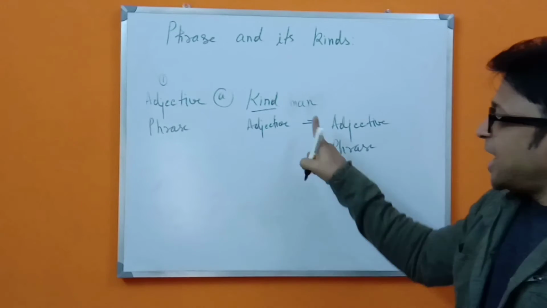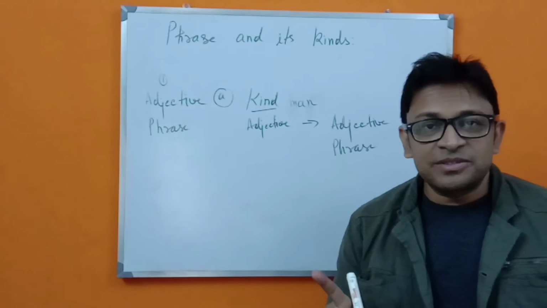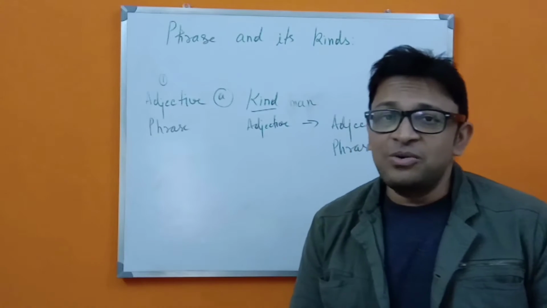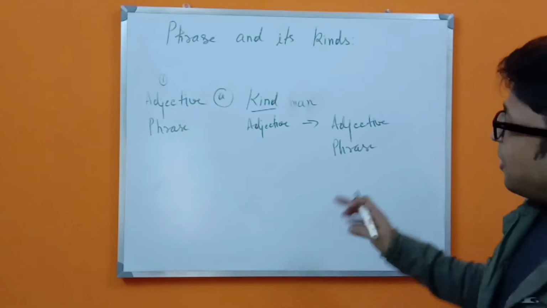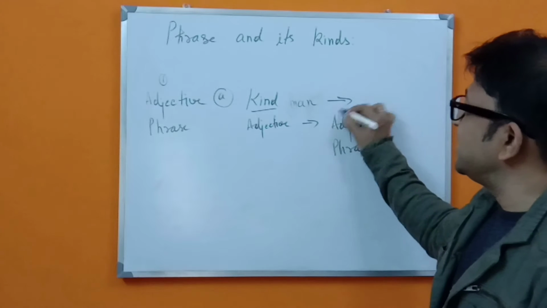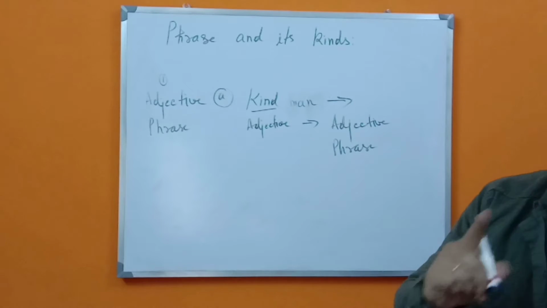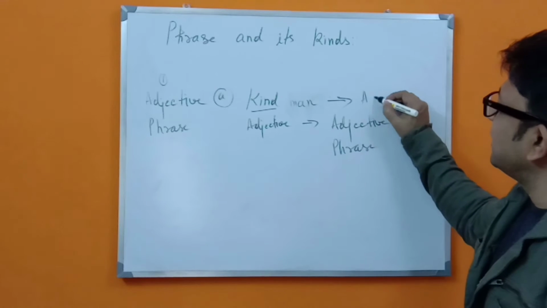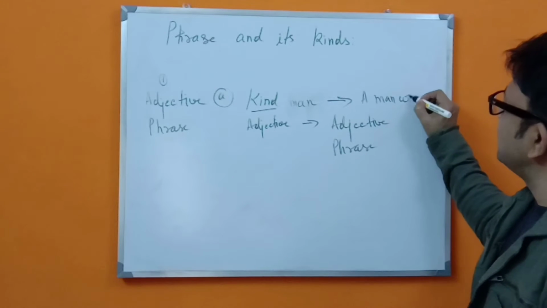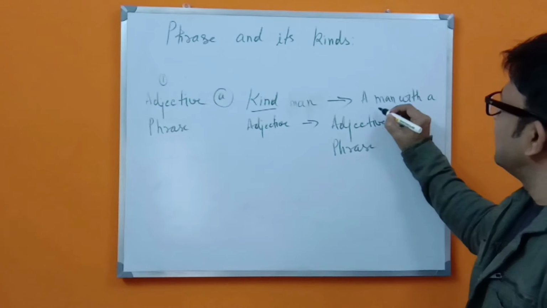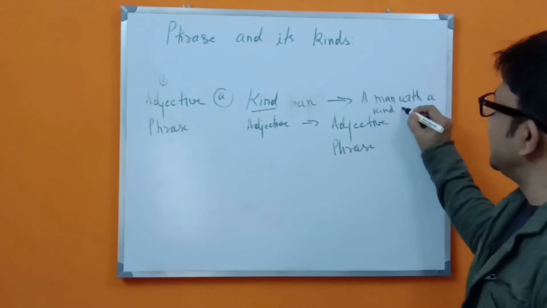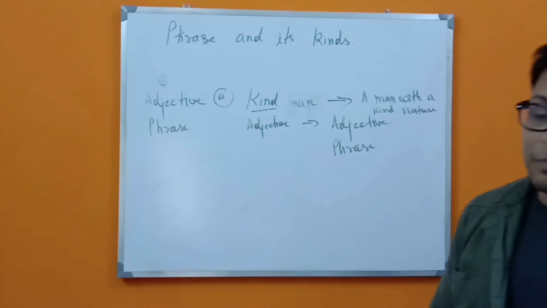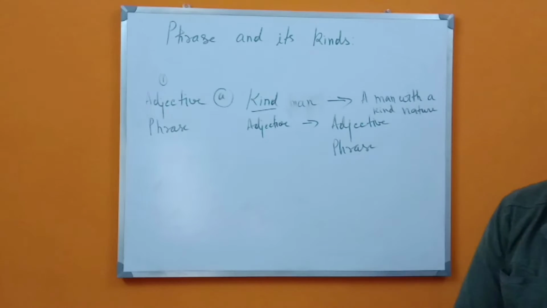Simply, a single word that names the noun is showing the nature of a person or how the person is. So now, when I am going to change it into an adjective phrase, how am I going to write that? I will write a man with a kind nature. That shows what kind of a person the man is.